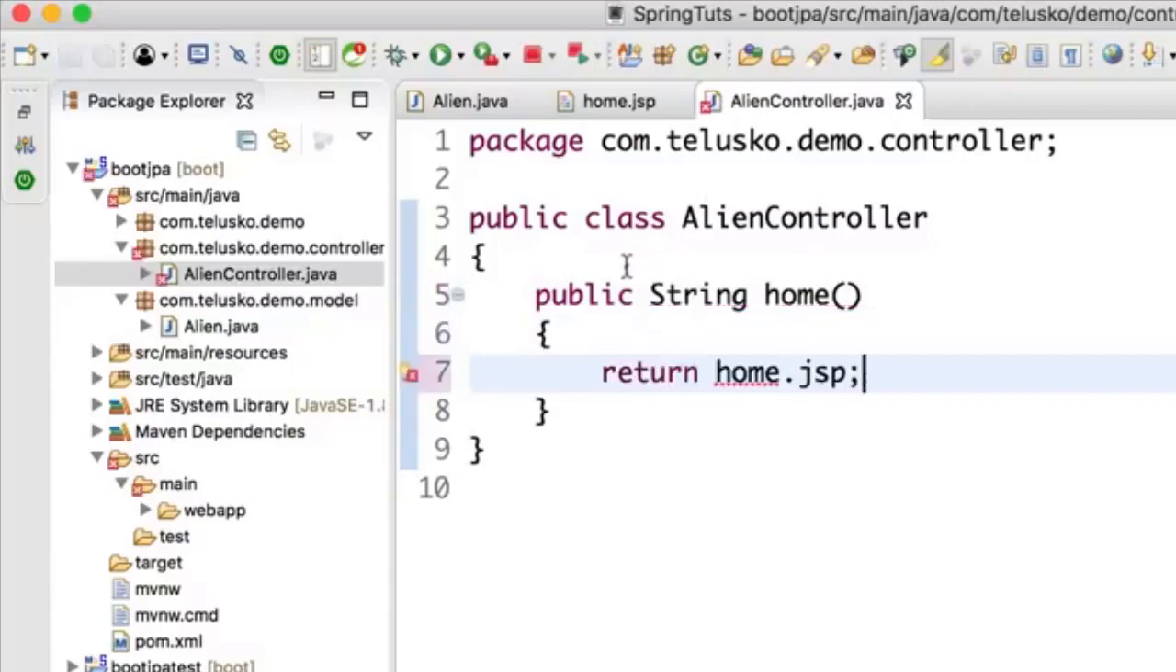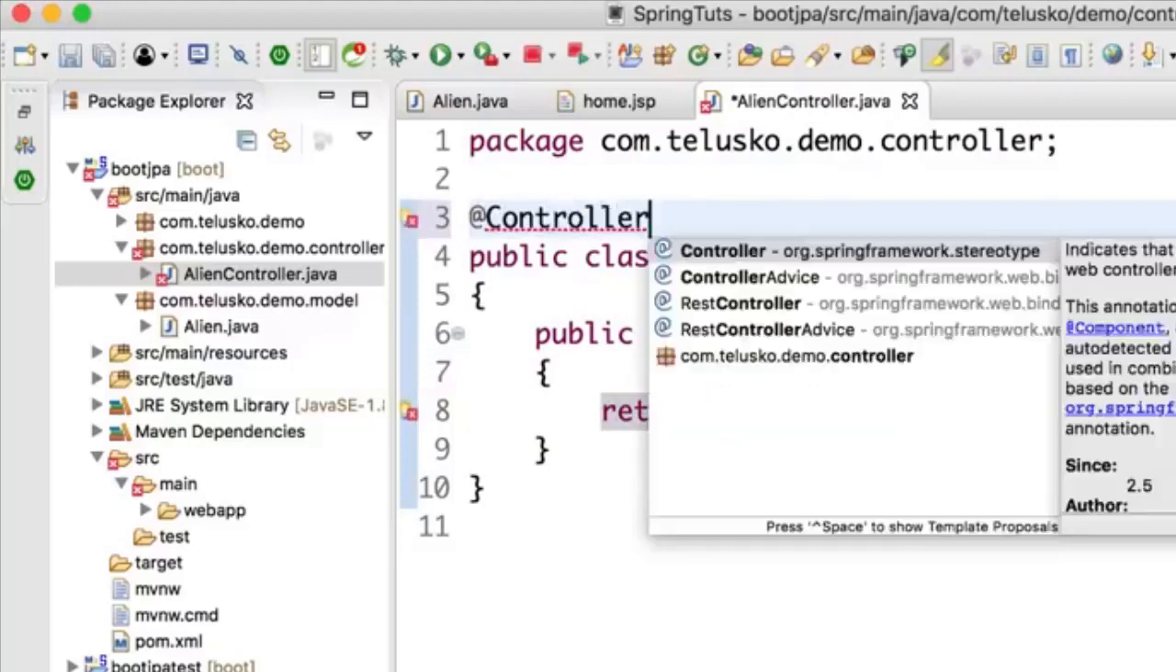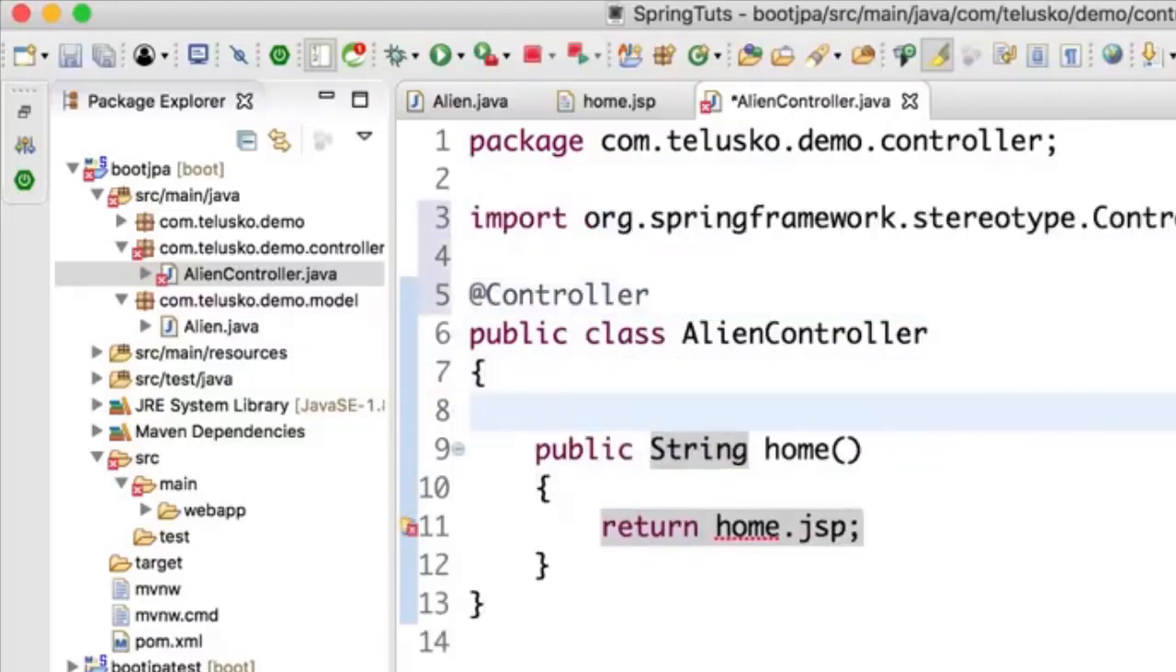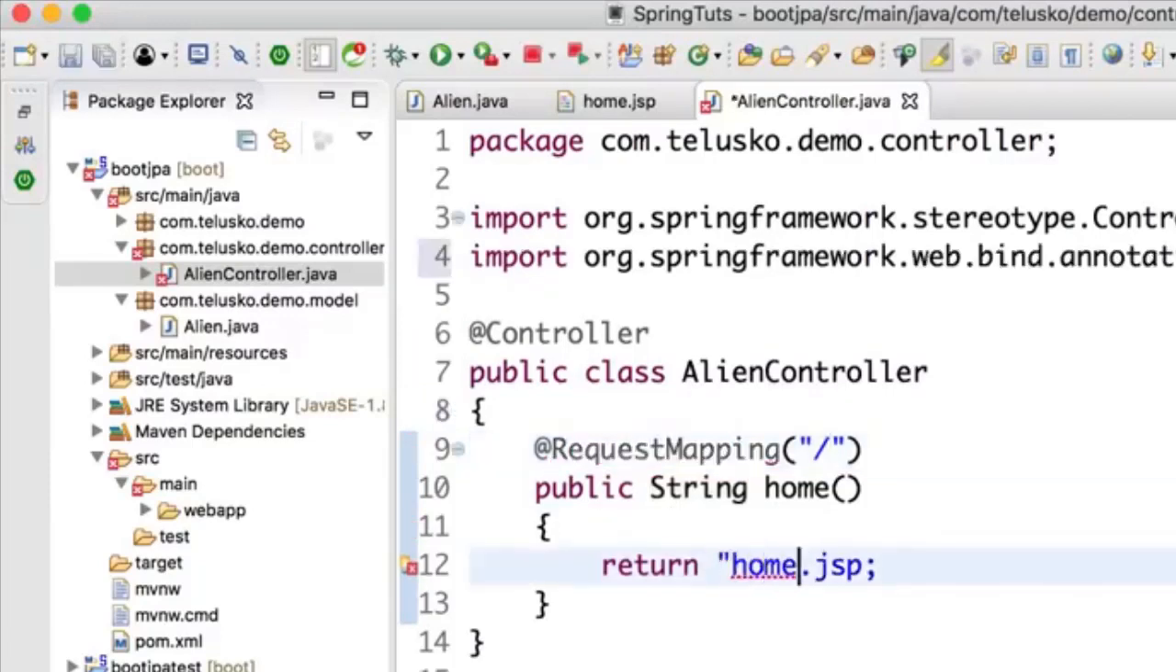Now, when I want to call this method, first of all, I want to make this a controller because without this, it will not work. And here I want to say @RequestMapping. And in this, I want to specify the path. So whenever I call the home page, it should call home.jsp. Oh, I missed one thing. It should be double quotes here. Okay, everything seems good.